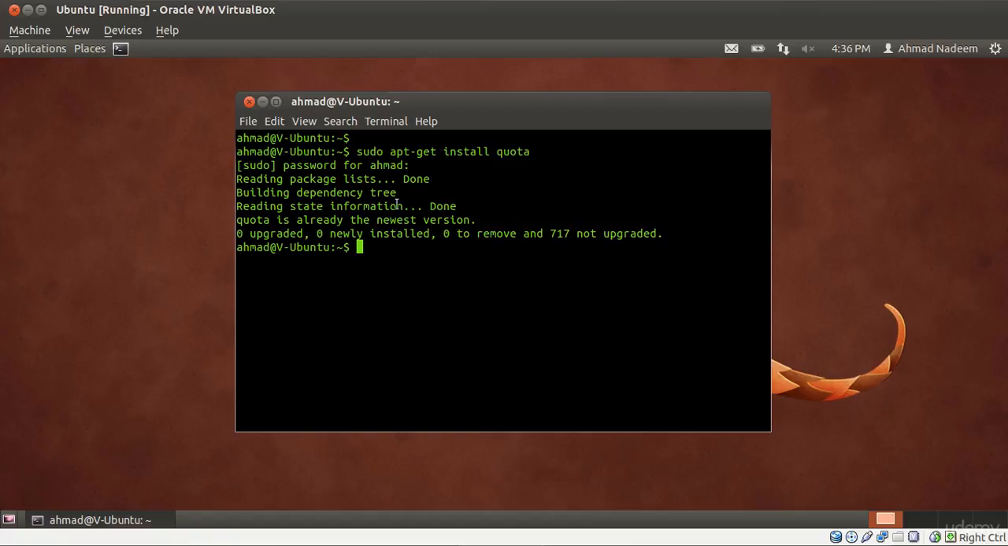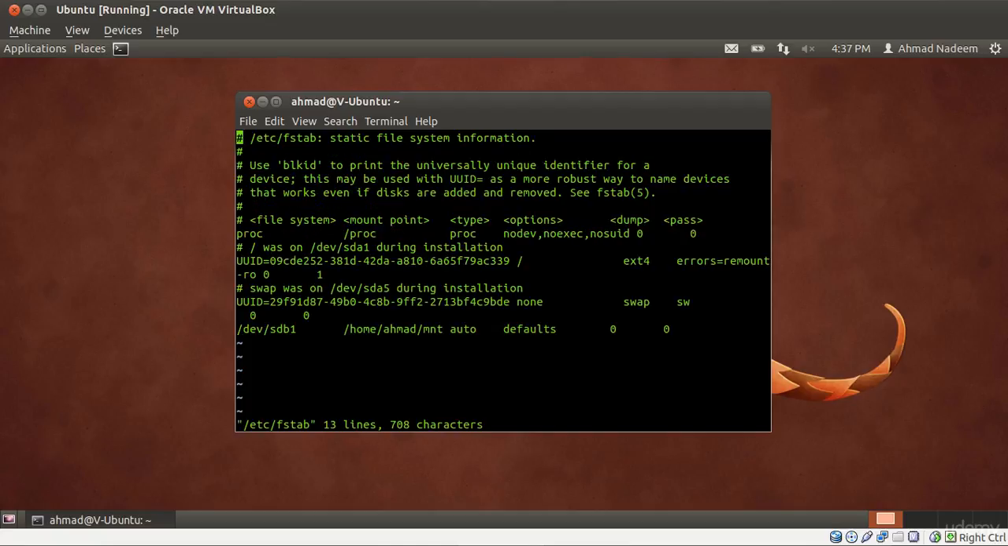Once it gets installed, you need to enable it on a certain partition or disk, because of course we will implement it on disks. To implement it on a disk, you need to enable the quota option for users or for groups at the time when the disk is mounted. And we know that we can define the disk mounting options in the etc fstab, or file system table file, which is sudo vi etc fstab.